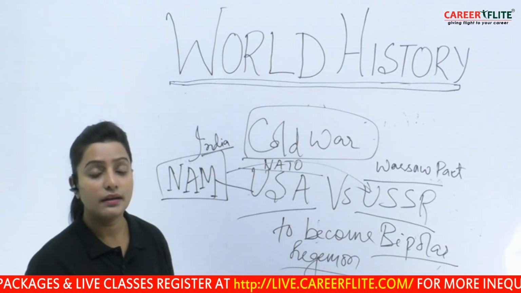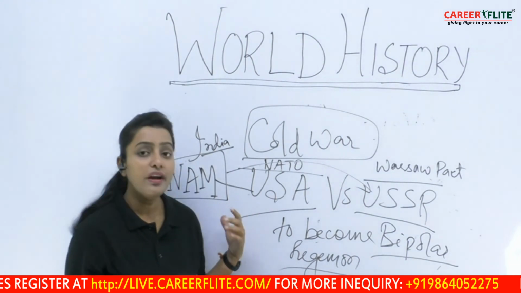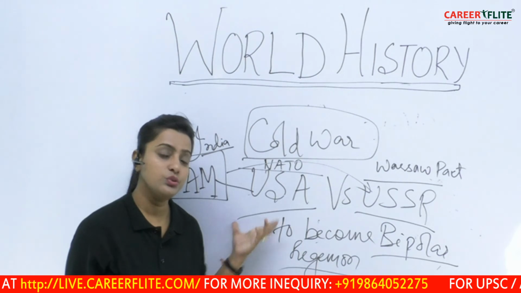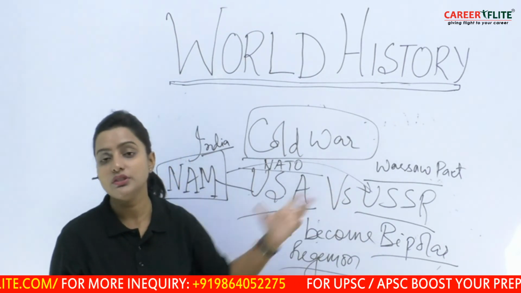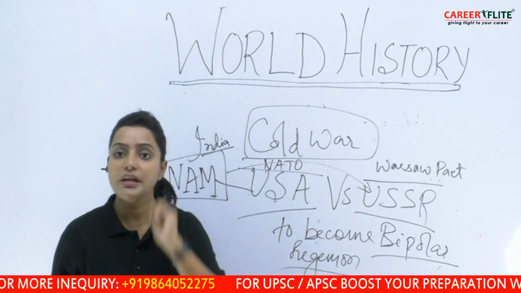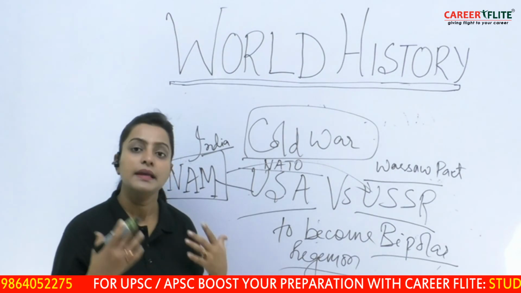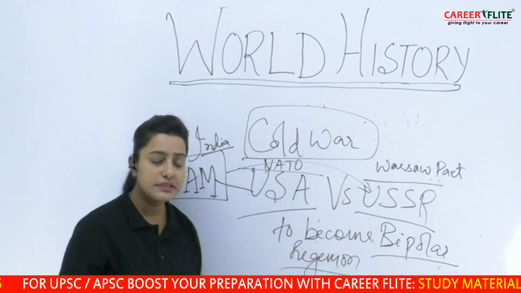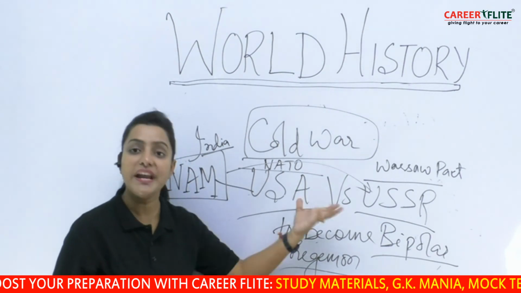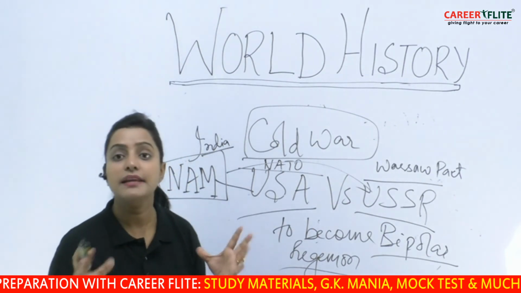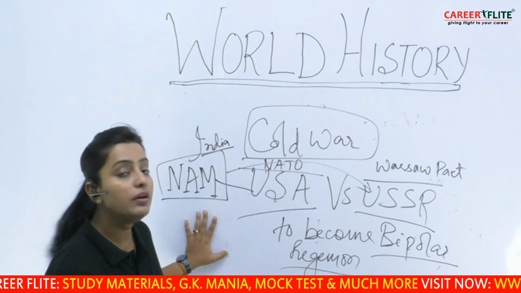That means, according to NAM, India won't be enemy to either of them, or India won't support either US or USSR in terms of military support. But if something constructive is being done by USA or USSR, India would be a part of both. I mean, India would be friendly to both, but not enemy to either of them. Are you getting my point? So, NAM means non-aligned movement.